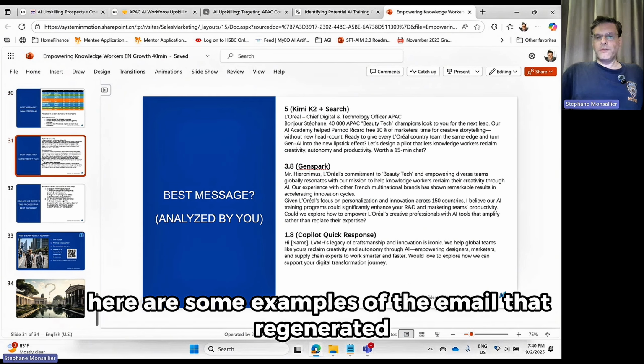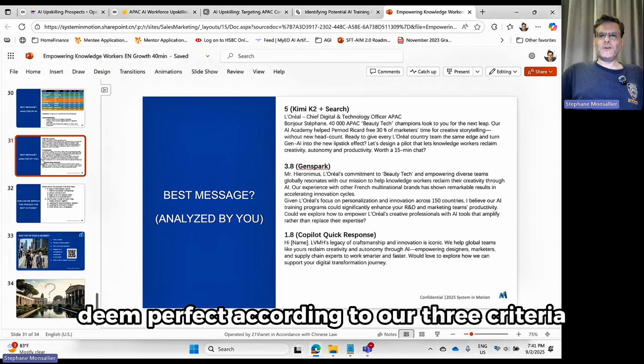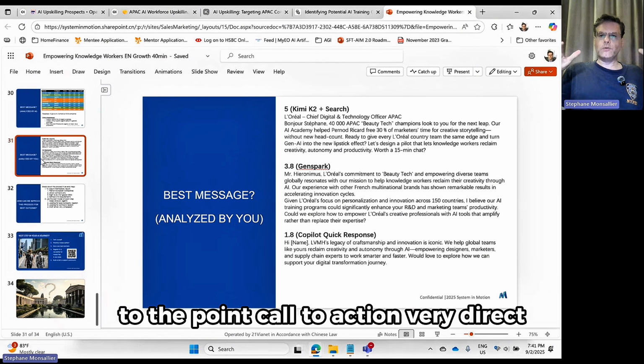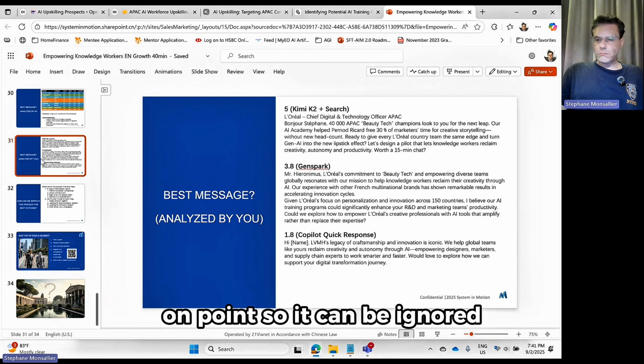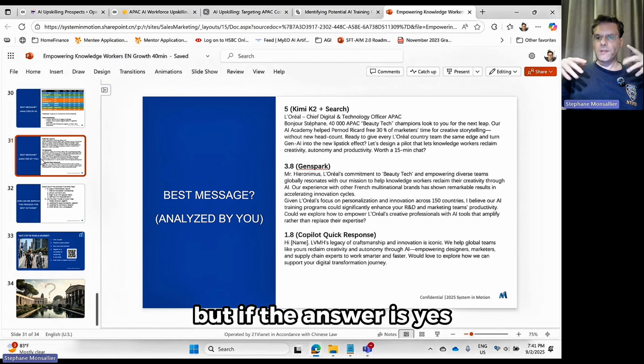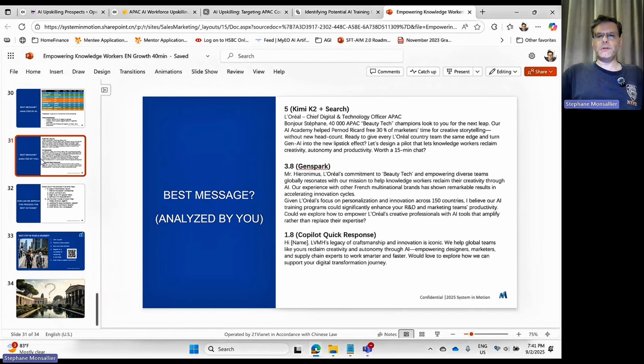Here are some examples of the emails that were generated. We took on purpose a 5, something that is deemed perfect according to our three criteria. Very well written, to the point, call to action, very direct, very on point. So it can be ignored, but if the answer is yes, then we know exactly that person knows exactly why that person will be on the call with us.